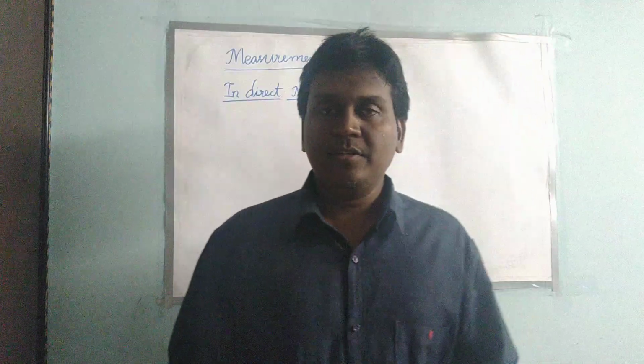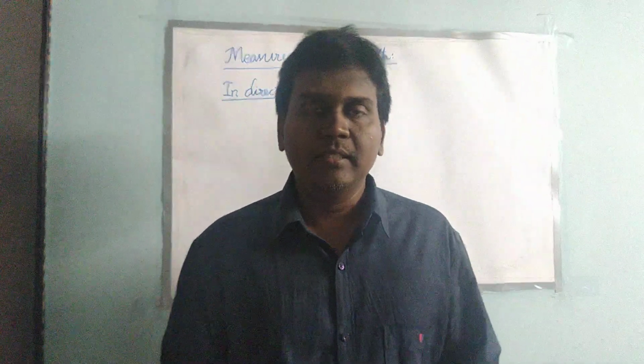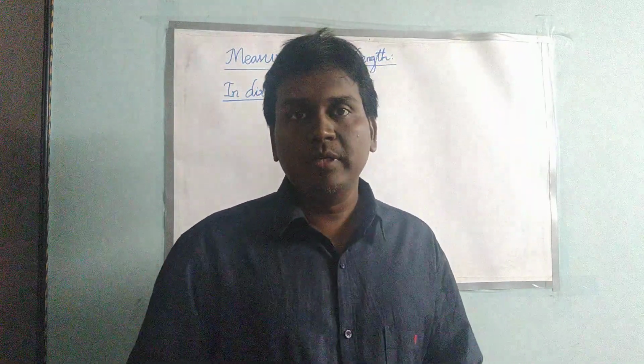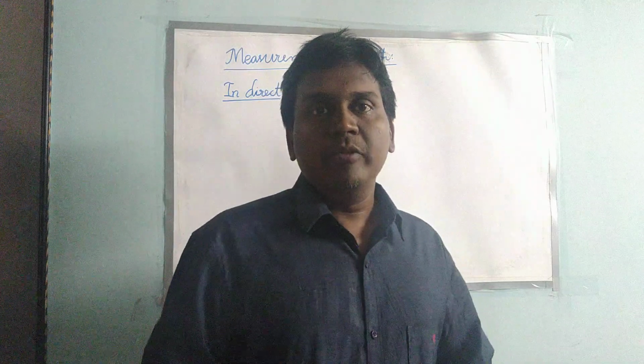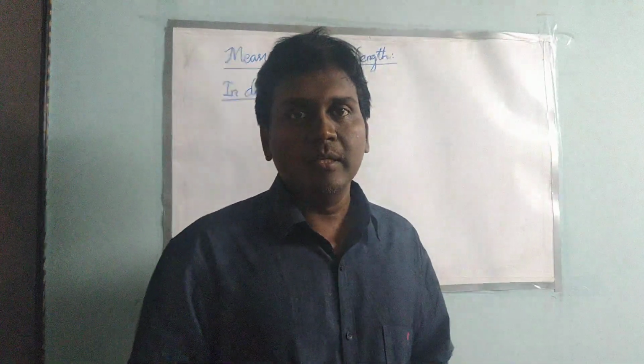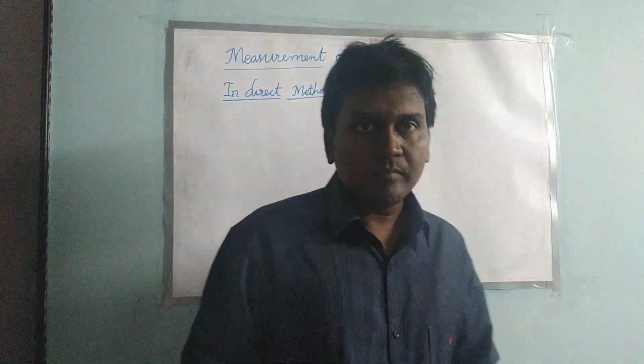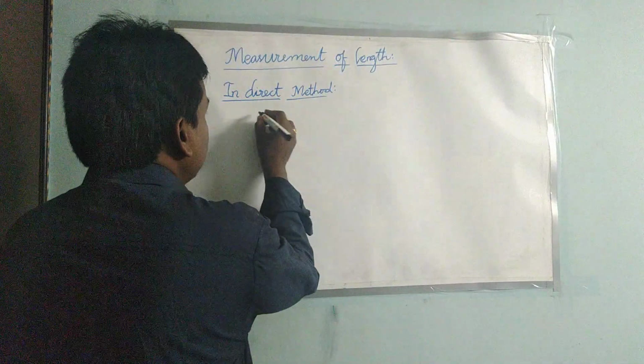Class, we are going to discuss the measurement of length by the indirect method. For example, if we are unable to reach the two endpoints, that is, we can reach one endpoint but another endpoint is not reachable, then we go for the indirect method. Here we can consider the height of a hill or the depth of the sea. In this indirect method, again we will consider two different things.